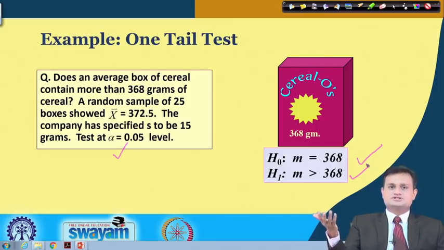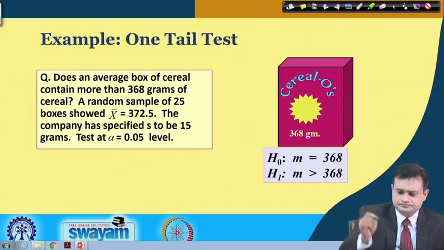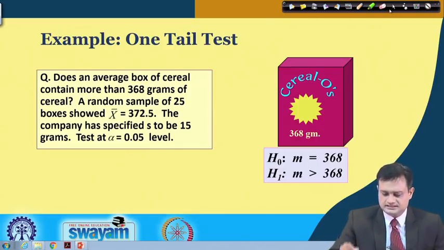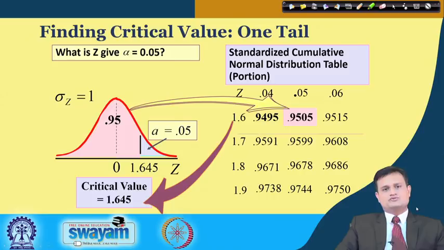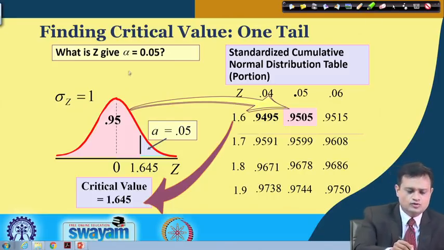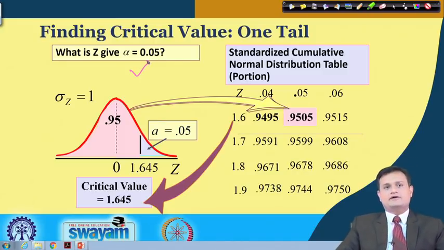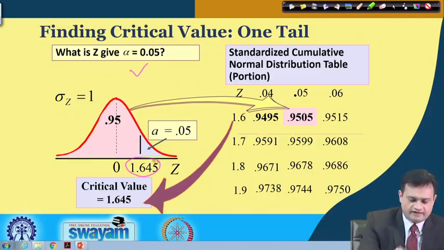In descriptive statistics, we try to check our claim with a more rigorous process, scientifically, and that is where I make use of inferential statistics. So here you have this particular hypothesis, and now I want to check it. The procedure is very simple. You have alpha equal to 0.05, and first I need to identify this particular value.